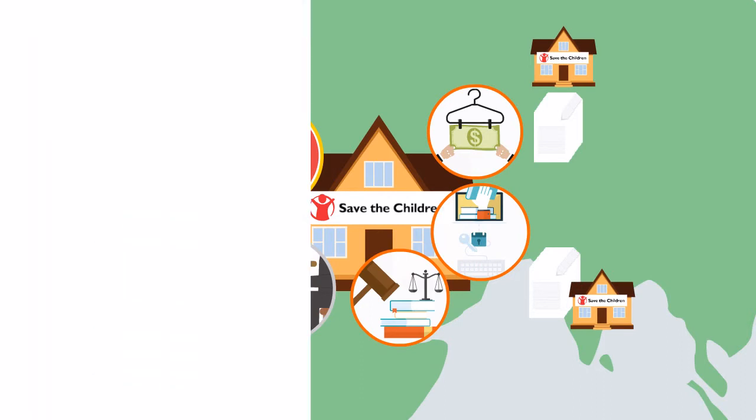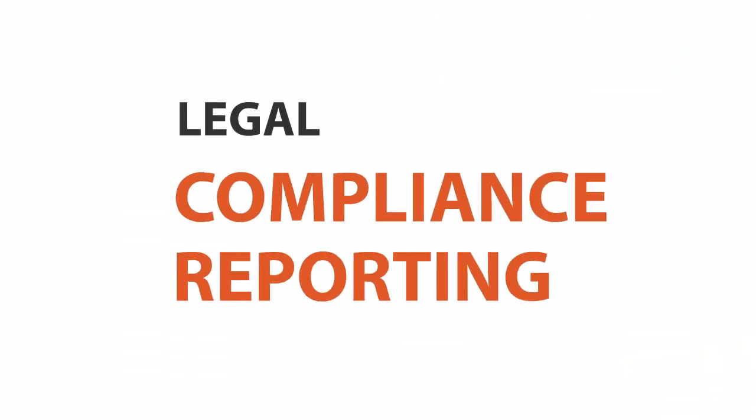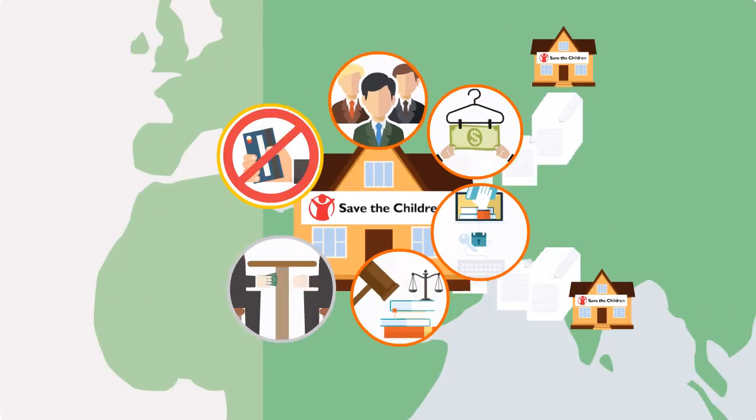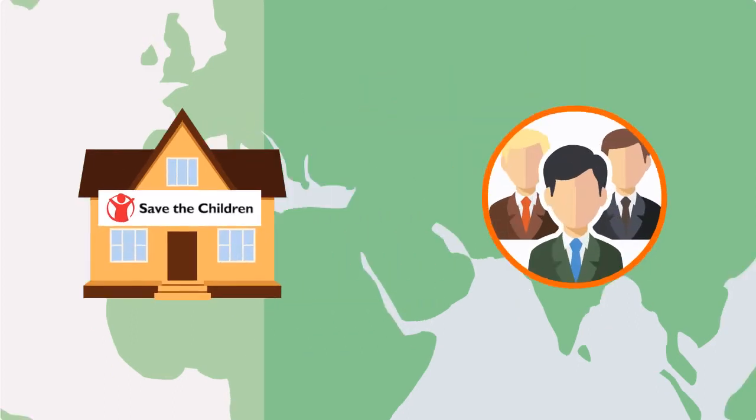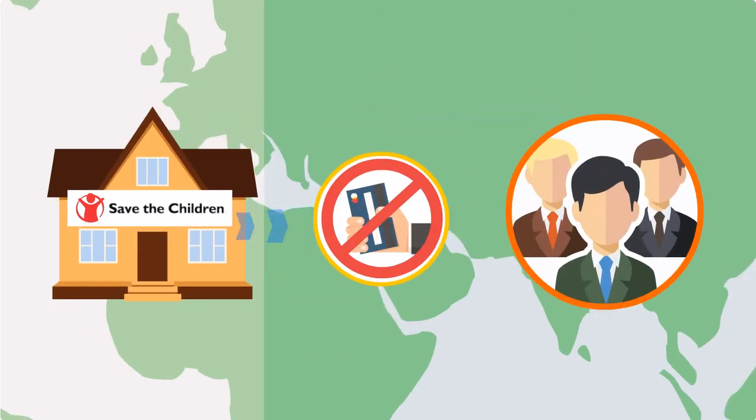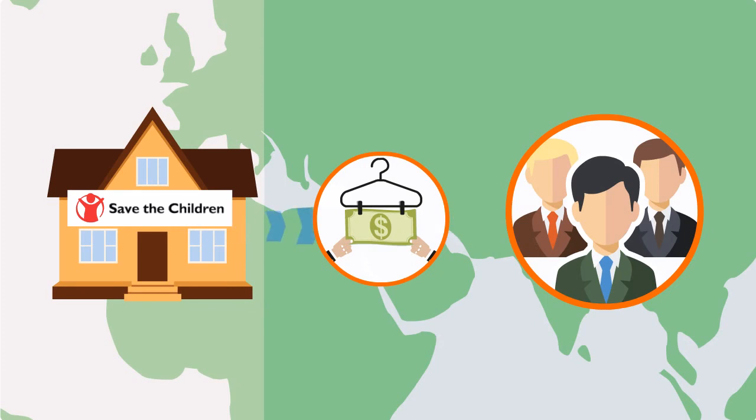The third essential standard is around legal compliance reporting. This requires country offices report to the Save the Children International legal team information in accordance with the timelines set out in those policies on the following key areas. Prohibited transactions. Immediate, less than 24 hours, incident reporting, and provision of employee, partner, and supplier information for vetting prior to engagement.